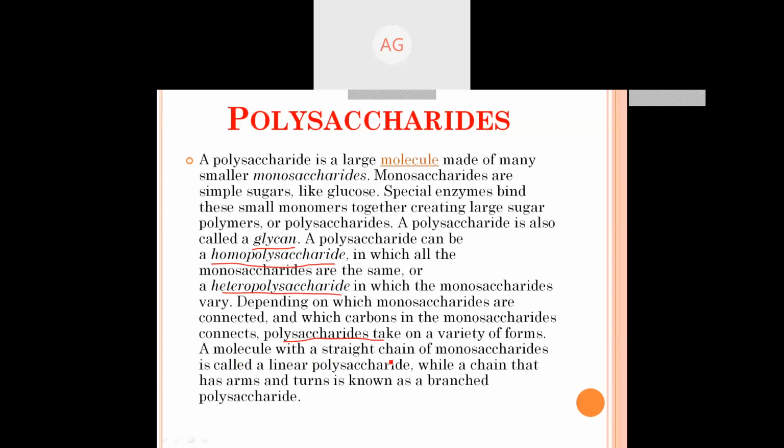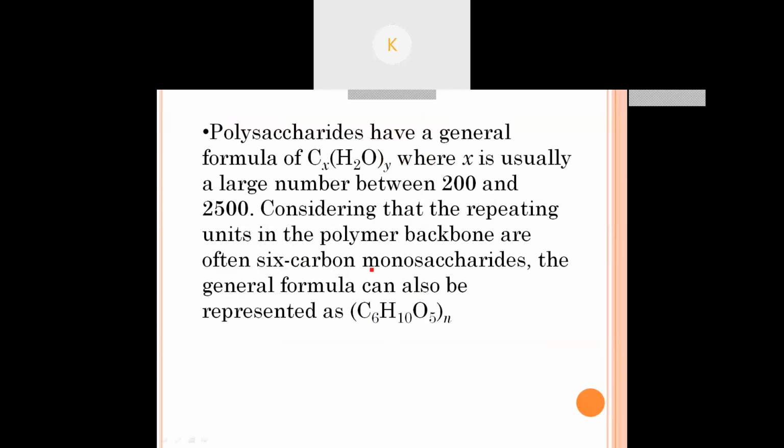A molecule with a straight chain of monosaccharides is called a linear polysaccharide. If the polysaccharide is a straight chain, then it will be linear, and if it is branched, then it will be known as a branched polysaccharide. Polysaccharides have the general formula CxH2O whole number y, where x is usually a large number between 200 to 2500. Considering that the repeating units in the polymer backbone are often 6-carbon monosaccharides, the general formula could be like this.